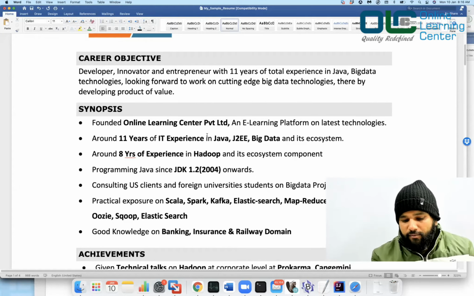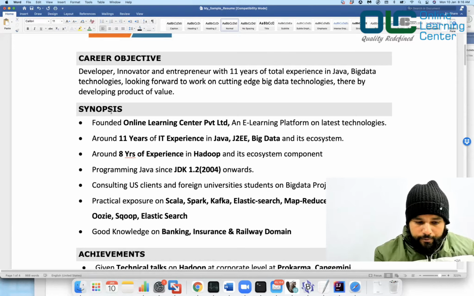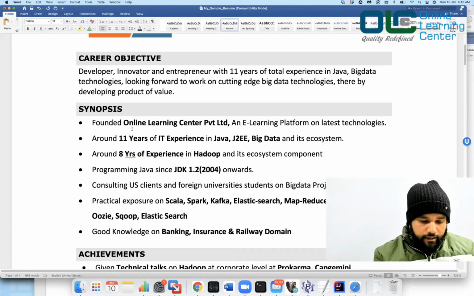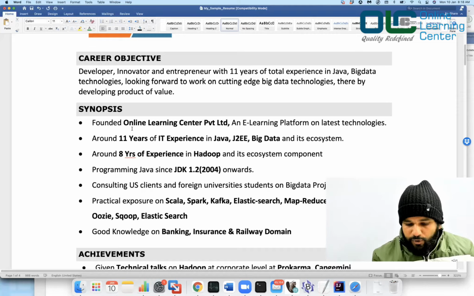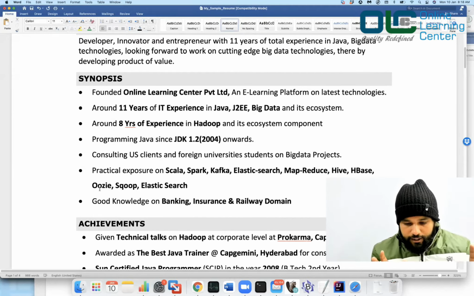The first thing in your resume is to talk about the career objective you have. You can say developer with a solid 12 years of experience, 5 years of experience on Java, big data, looking forward to working on big data cutting-edge technologies and so on. Then you can give your synopsis, like the headlines, what exactly you have done in short. For example, founded an e-learning platform on latest technology, around 11 years of experience in Java, J2EE, big data and its ecosystem components, around 8 years of experience in Hadoop and its ecosystem components, programming Java since 1.2. Whatever achievement you feel you have, make a note of it so that it is eye-catchy.